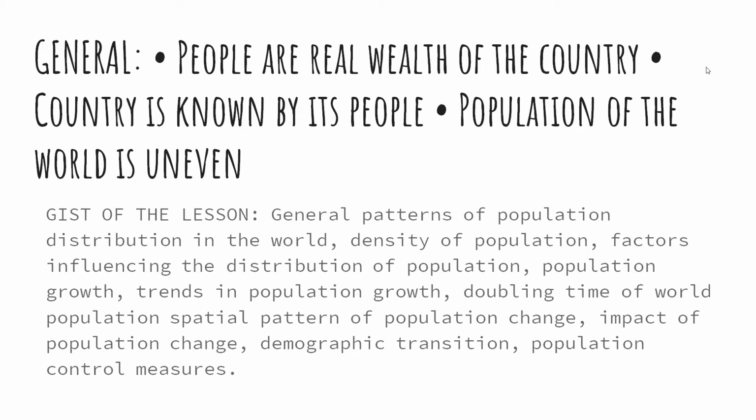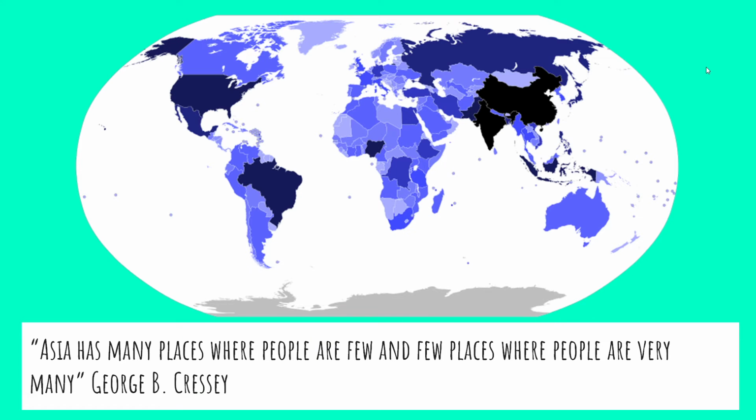So a country is known by its people. Even if we say China is the largest, most populous country, or India is the second most populous country, still we have the largest human resource. And similarly, Asia as a continent has the largest population size. So we can say that Asia is a continent which is rich in population. Overall, we'll be discussing all this in the chapter.